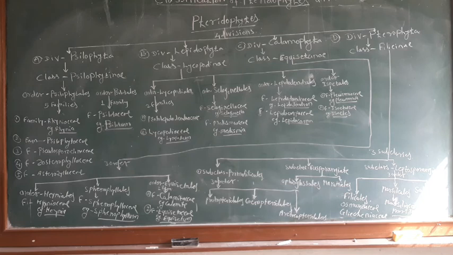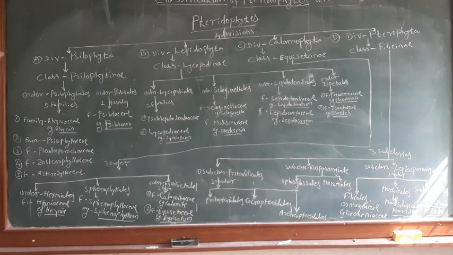This classification system was given by G.M. Smith in 1955. G.M. Smith divided the pteridophytes into 4 divisions.